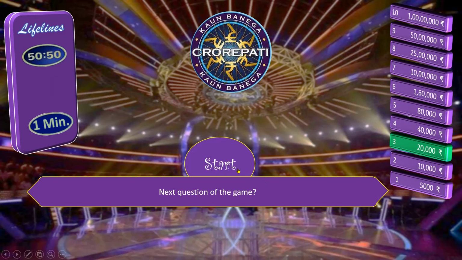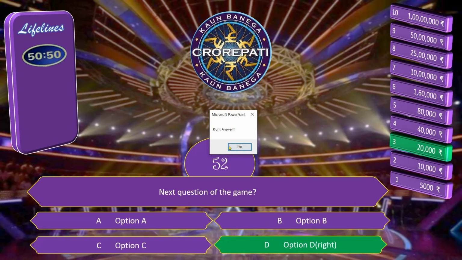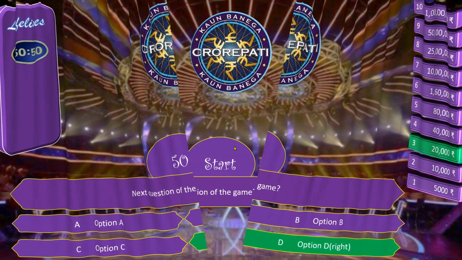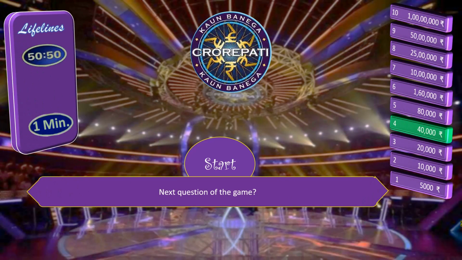Now click on start. Countdown starts. 4 options are in front of us. Here I am using 1 minute as a lifeline and give the correct answer. Right answer, click on OK and we will divert to the fourth question.